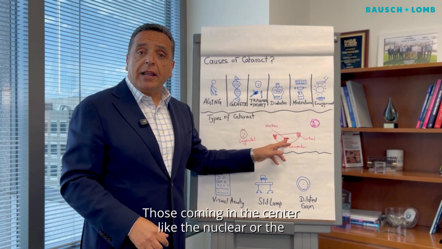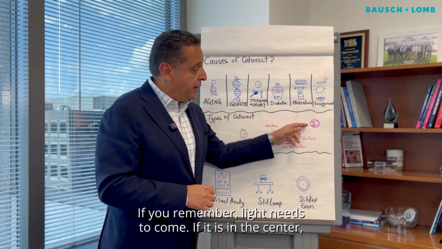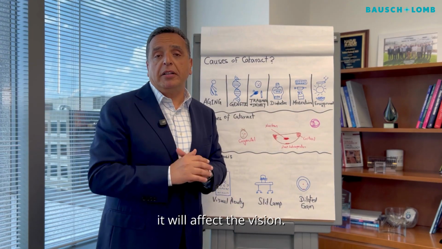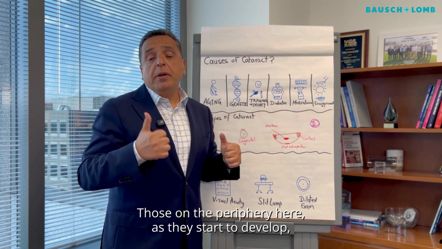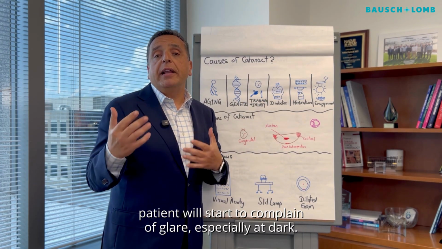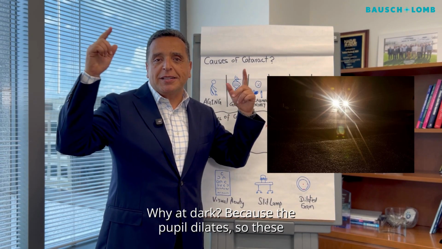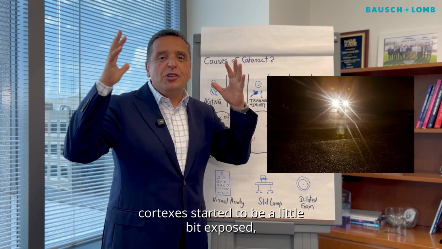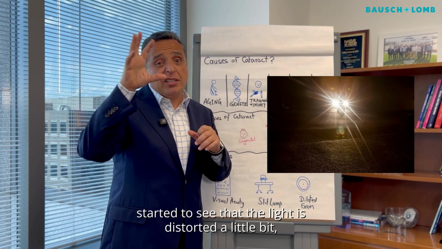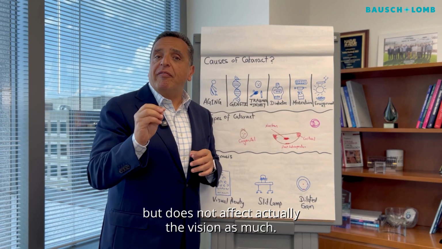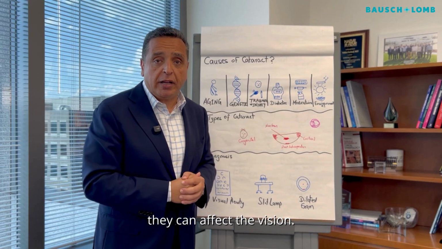Those coming in the center, like the nuclear or the posterior subcapsular, affect vision dramatically. If you remember, light needs to come through. If it is in the center, it will affect vision. Those on the periphery, as they start to develop, the patient will start to complain of glare, especially in the dark. Why in the dark? Because the pupil dilates, so this cortex starts to be a little bit exposed. So patients start to see some glare in the periphery. The light is a little distorted, but it does not affect the vision as much. But later on, once they progress toward the center, they can affect the vision.